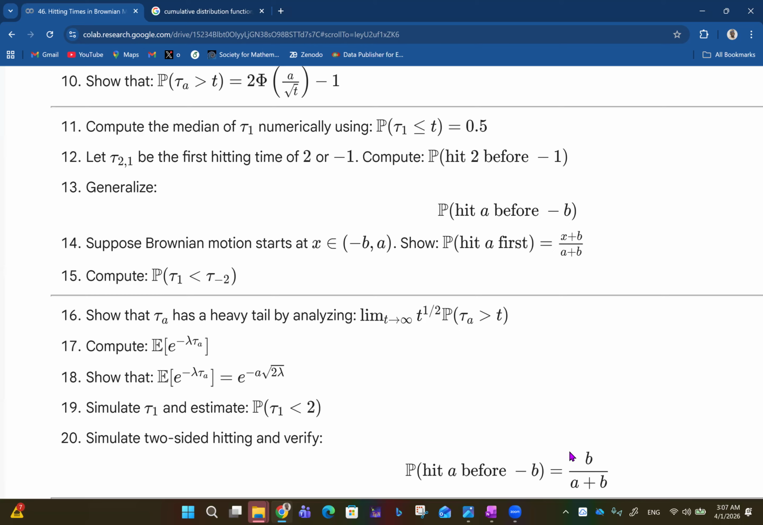In the next video, which is the last on Brownian motion, of course not the end of stochastic processes, we'll be talking about applications of Brownian motion, and you definitely want to see that.